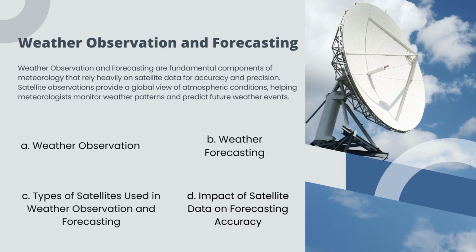Weather observation and forecasting. Weather observation and forecasting are fundamental components of meteorology that rely heavily on satellite data for accuracy and precision. Satellite observations provide a global view of atmospheric conditions, helping meteorologists monitor weather patterns and predict future weather events. A. Weather observation. B. Weather forecasting. C. Types of satellites used in weather observation and forecasting. D. Impact of satellite data on forecasting accuracy.